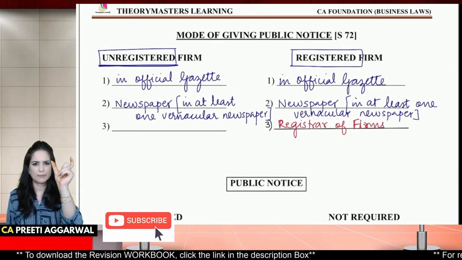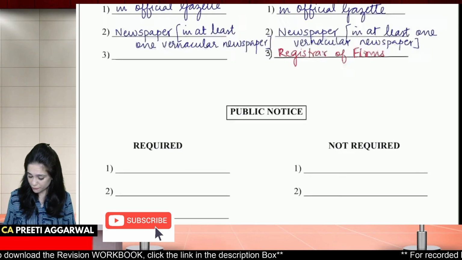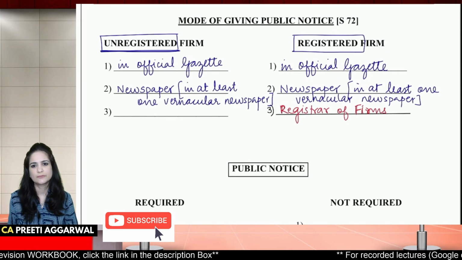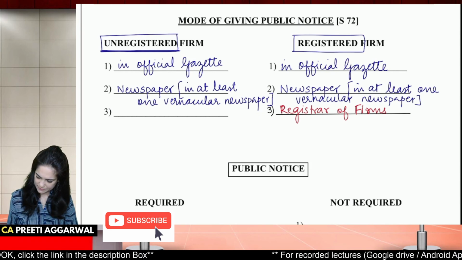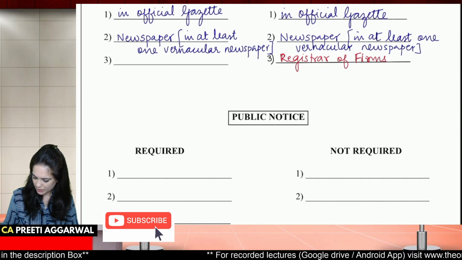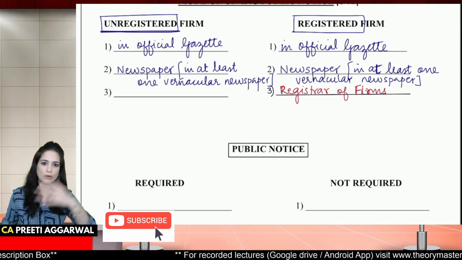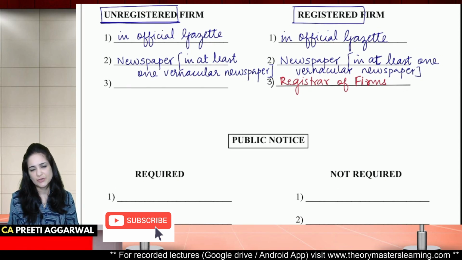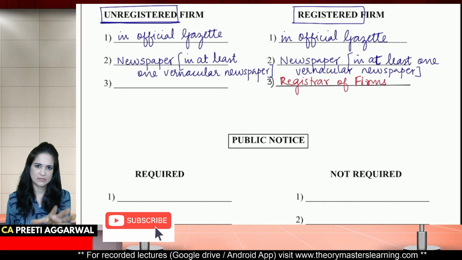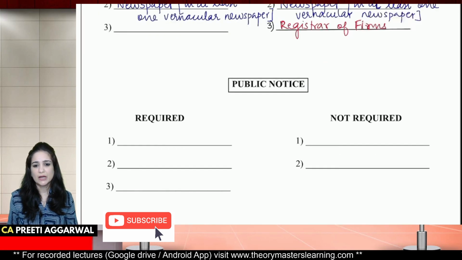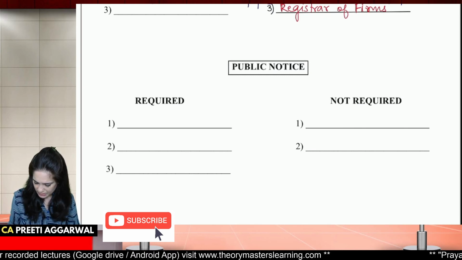They will give a heading, public notice, and the notice will be given. Now, when do we need to give public notice? Before that, just pause the video and write this down. Done? Okay. Now this newspaper, you must be wondering which newspaper, can we give it all over India? No, it is given in the newspaper circulating in the district where the main office of the partnership is situated, the registered office.